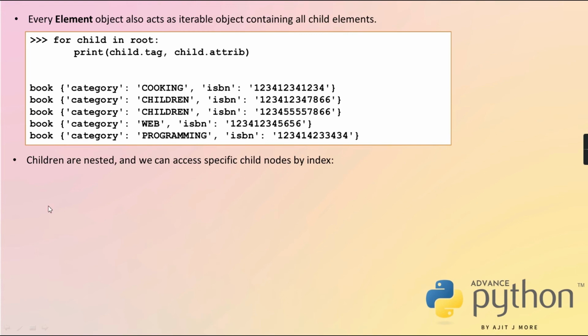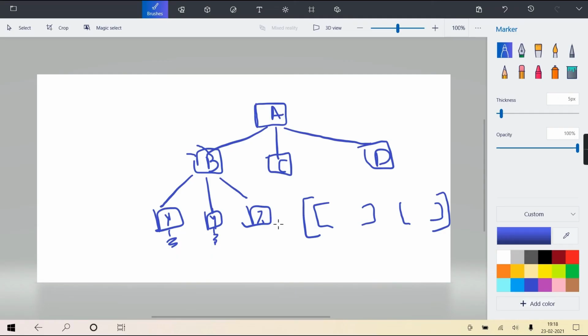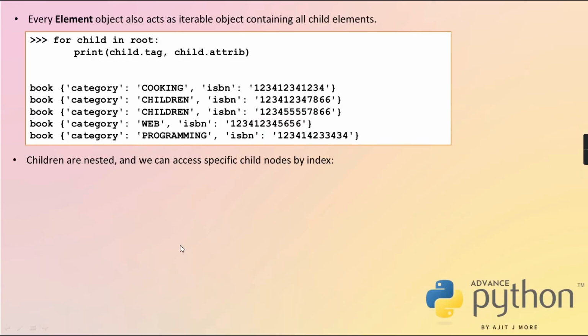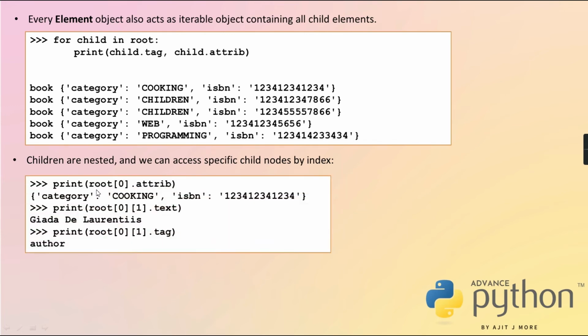Same concept is happening here. So how to access them? If I write 0th, you will get this list. 1st, I'll get this list. Inside that, if there are more, then 0 of 0, 0 of 1, that way you can write. Okay? So children are nested and we can access specific children by index. See, if I write root of 0 dot attrib, it will give you the attributes of the 0th child of root.